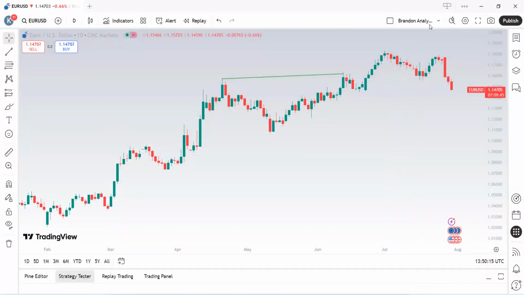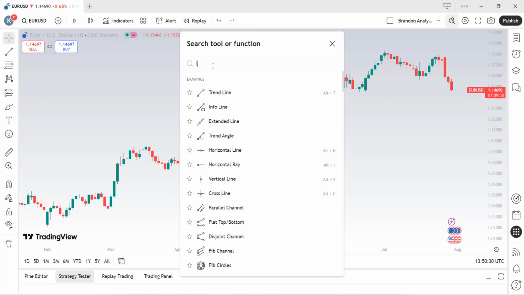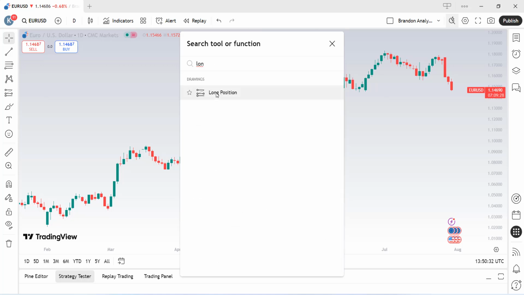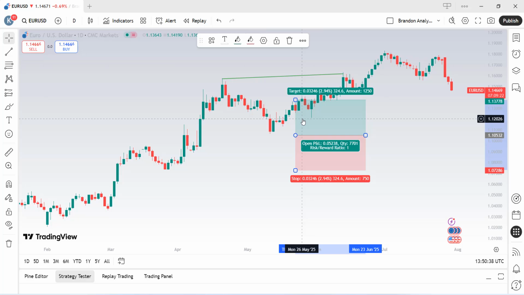After our save icon, we have another search icon with a little strike on it, which clearly tells us to search for drawings, functions, and settings. Like for example, I want to enter a long position. You can simply type in long here, and here is your long position that comes out. Simply click on it and place the trade you might want to trade.